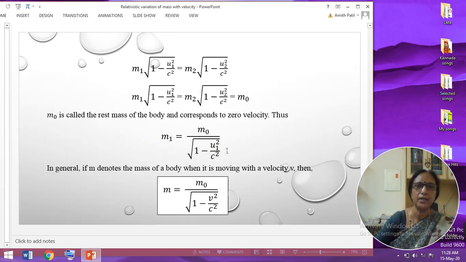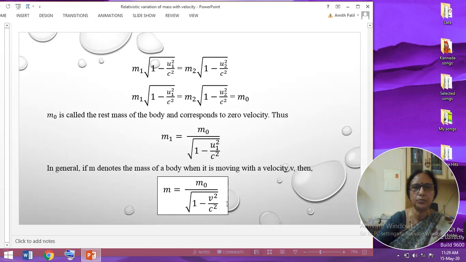In general, if we consider m as the mass of the body, instead of considering 2 bodies, 3 bodies, etc., and v as velocity of the body instead of u1 here, the final expression can be written as m is equal to m0 divided by root of 1 minus v square by c square.